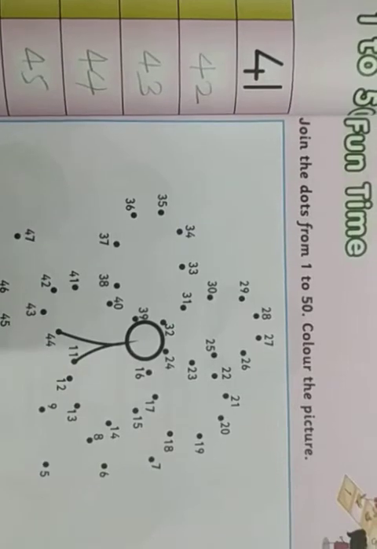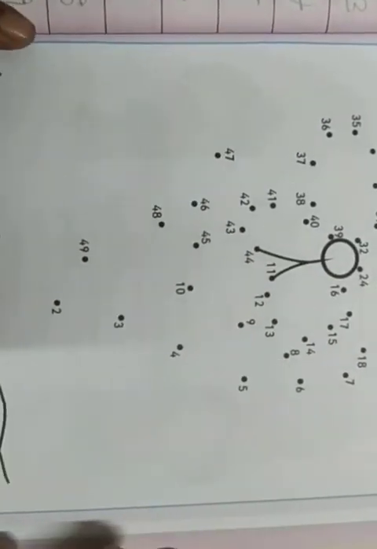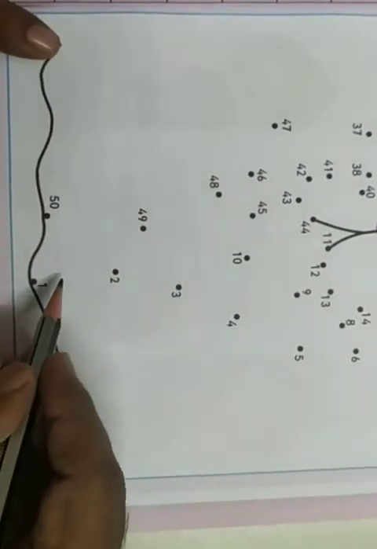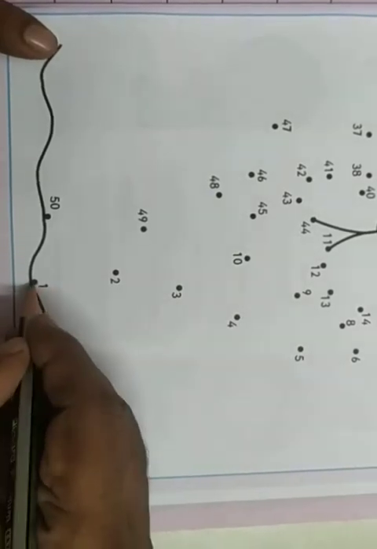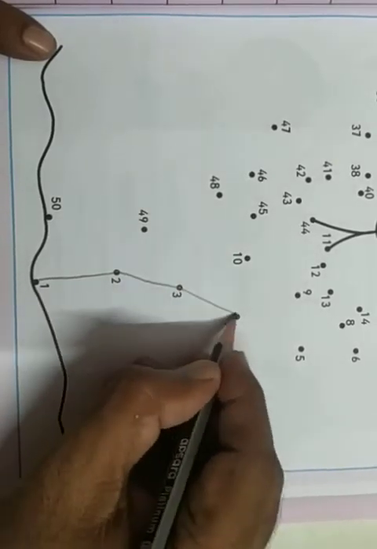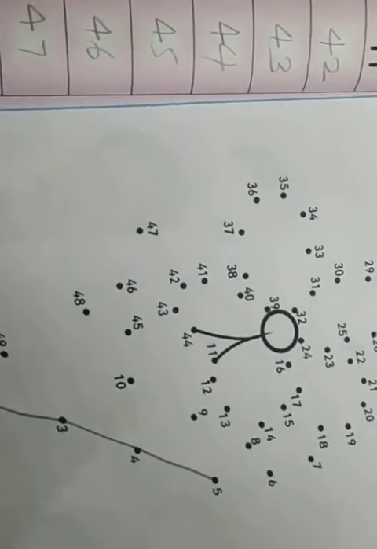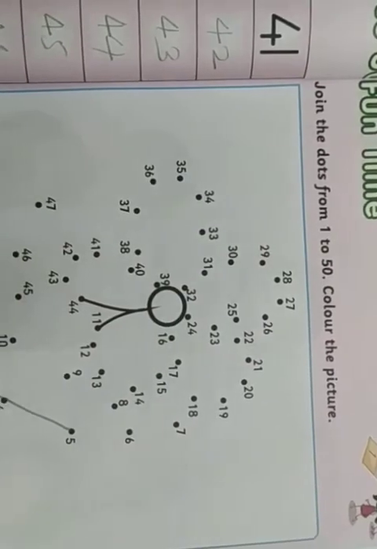Not to worry, you are going to write easily. And see here, join the dots from 1 to 50 and color the picture. So here number 1 starts from here. You need to keep on joining the dots from 1 to 2, 2 to 3, 3 to 4, 4 to 5.